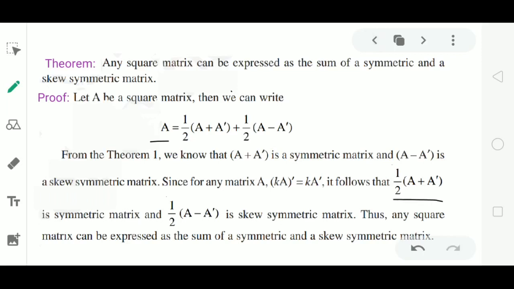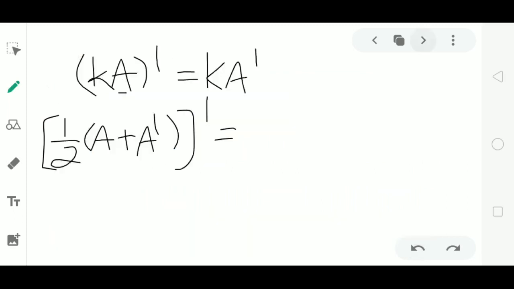Next we will prove 1 by 2 into (A minus A dash) is a skew symmetric matrix. Again here we use the same property. Let us take the whole transpose of 1 by 2 into (A minus A dash).